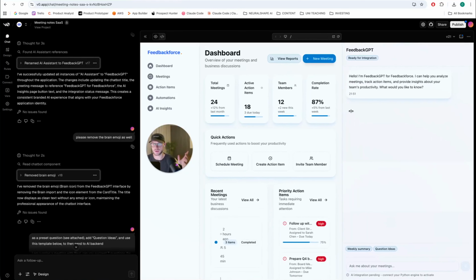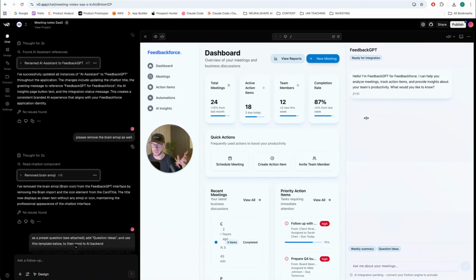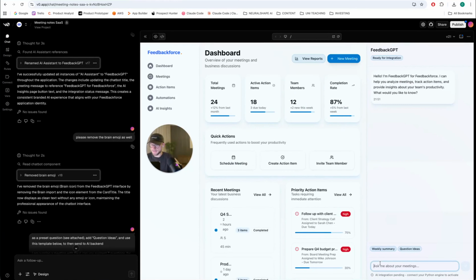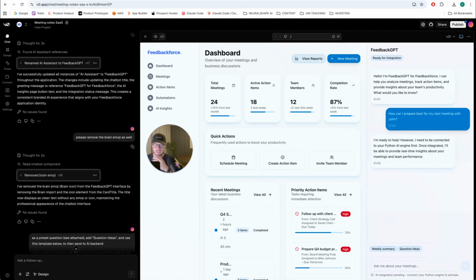This is fully responsive as well, so the user can ask a question. For example, how can I prepare best for my next meeting with John? And then ideally, of course, you can click send here, and the AI would be generating this particular response. But of course, we haven't actually connected Feedback Force to the AI engine in the first place. This will be the next logical step that we can then do in N8N.